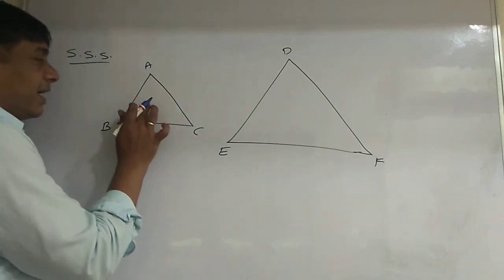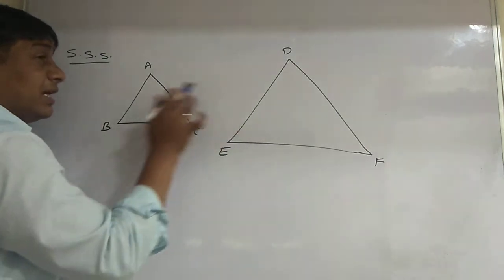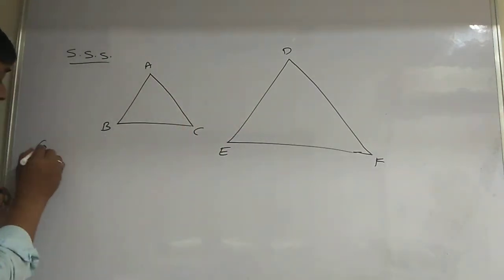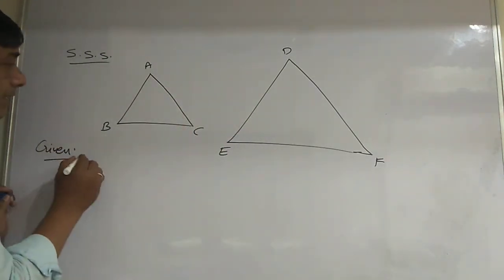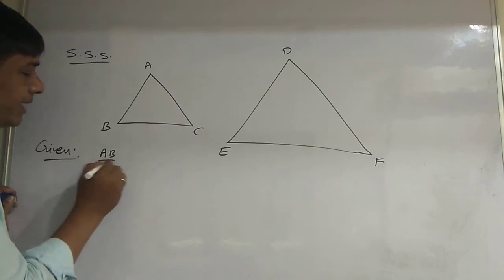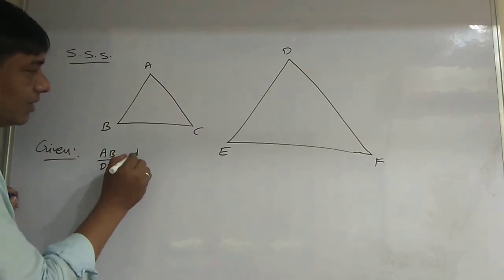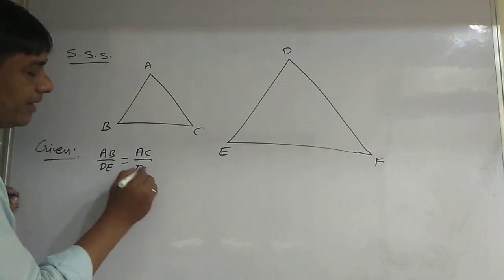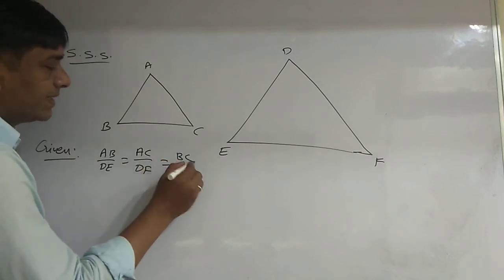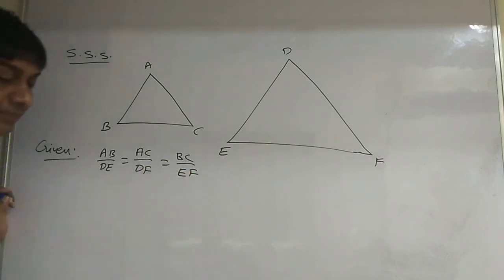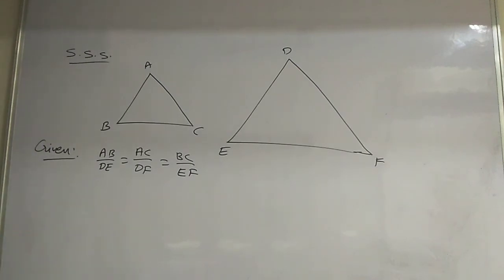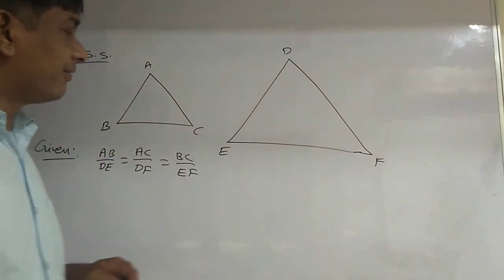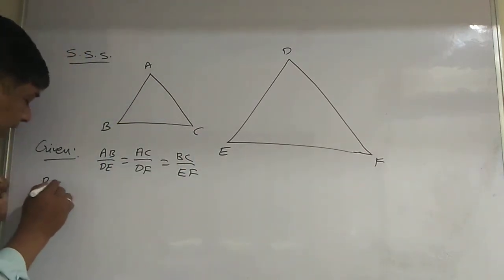Now I have to prove that these two triangles are similar. What is given here? Given is AB by DE is equal to AC by DF is equal to BC by EF. Now what is required to prove?